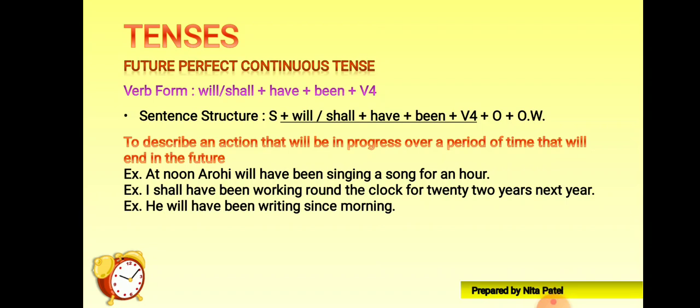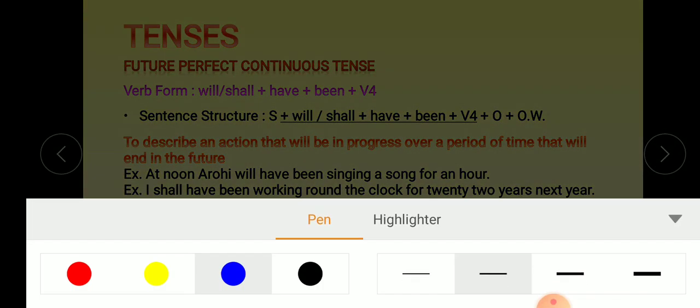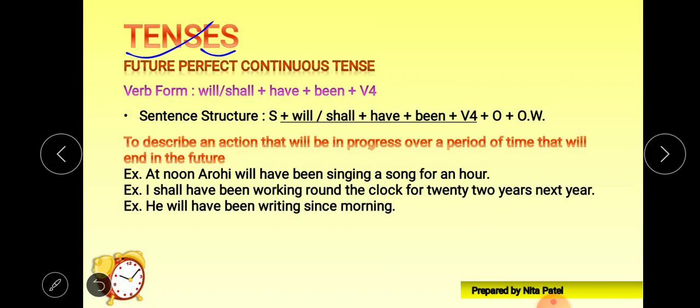Okay, now we'll see future perfect continuous tense. Now this tense has future qualities. It is perfect. The action is going to be completed, it is going to finish, and it is continuous as well. So basically, in the future, the action which is in progress is soon going to be completed, soon going to be finished. That is the funda of this future perfect continuous tense.